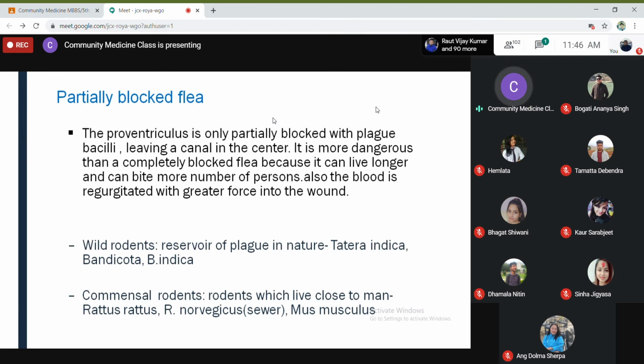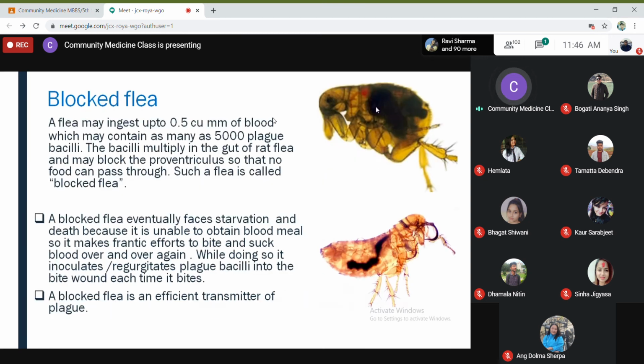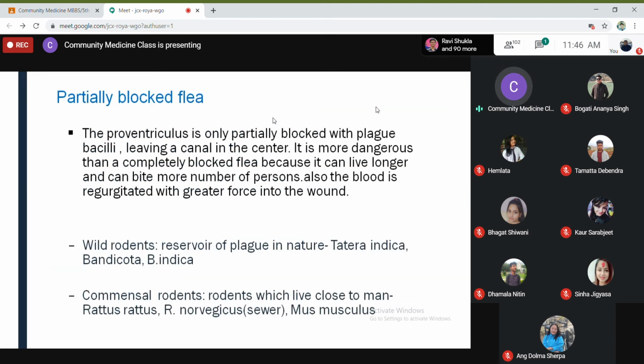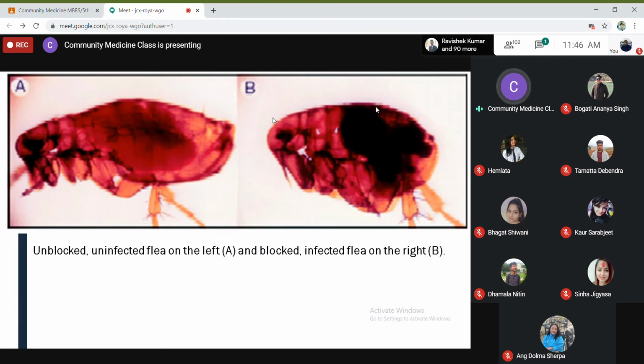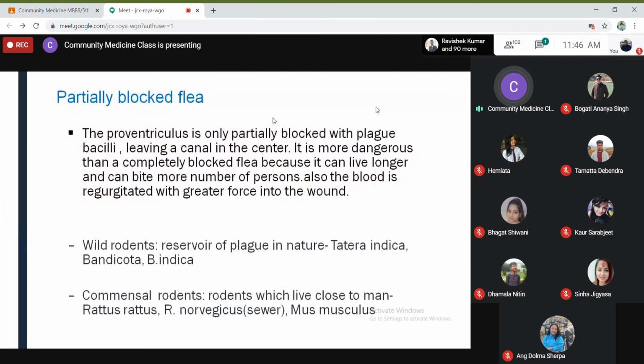So after this, here you have to understand that a blocked flea is an efficient transmitter of plague, but partially blocked fleas are more dangerous than the completely blocked flea. So there are two terms.